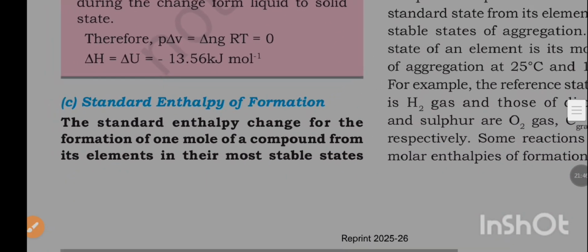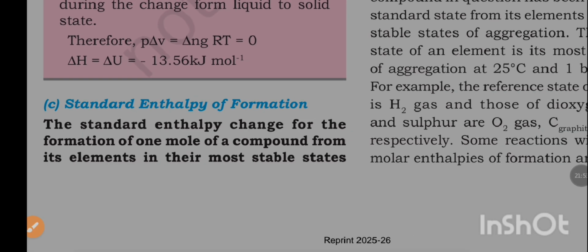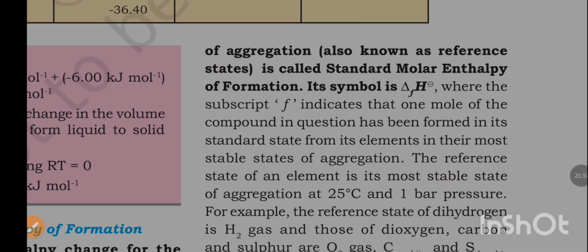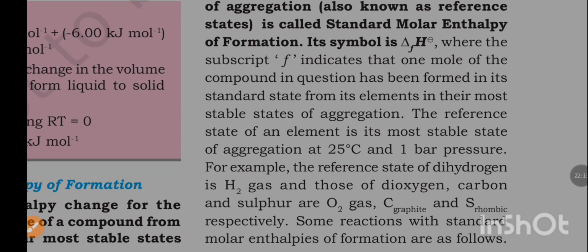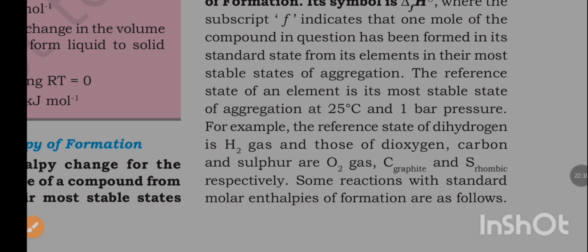Standard enthalpy of formation. The standard enthalpy change for the formation of 1 mole of a compound from its elements in their most stable states of aggregation, also known as reference states, is called standard molar enthalpy of formation. Its symbol is ΔfH°, where the subscript f indicates that 1 mole of the compound in question has been formed in its standard state from its elements in their most stable states of aggregation.